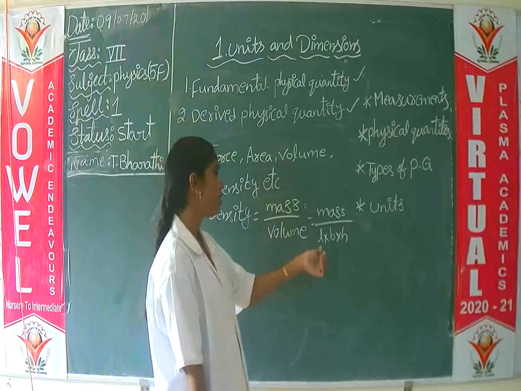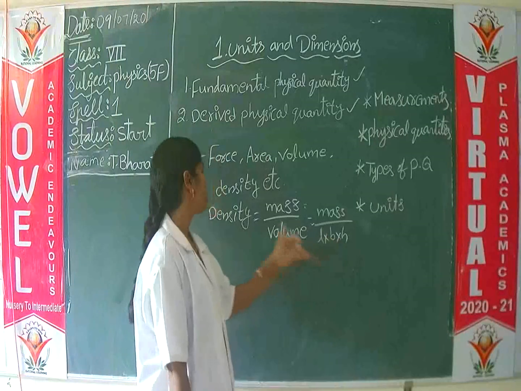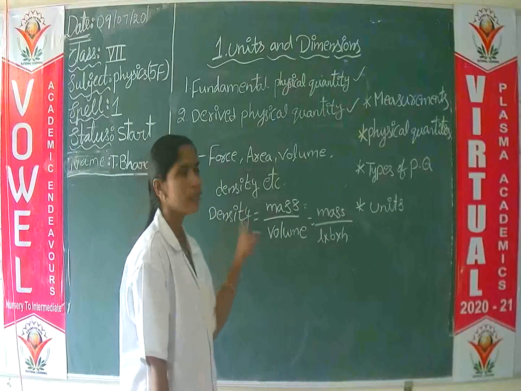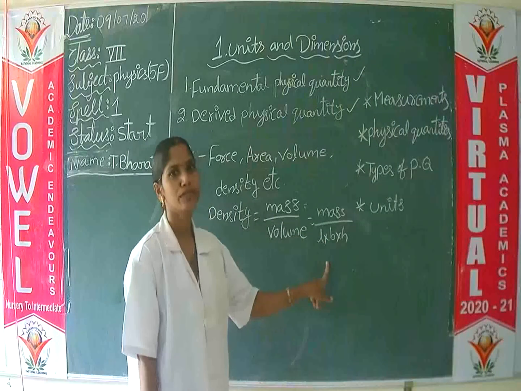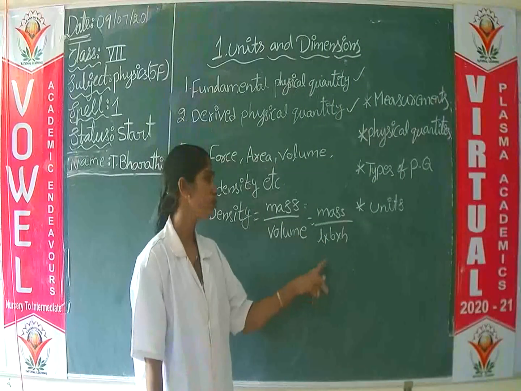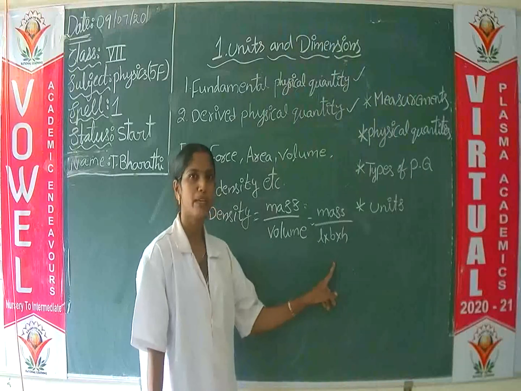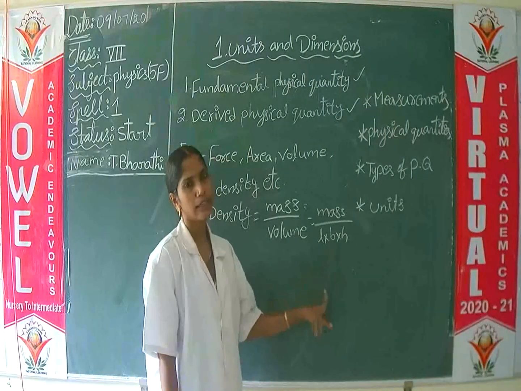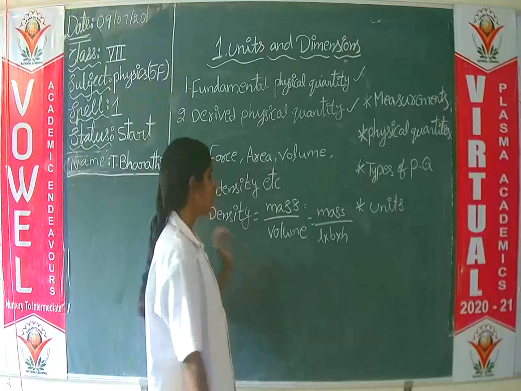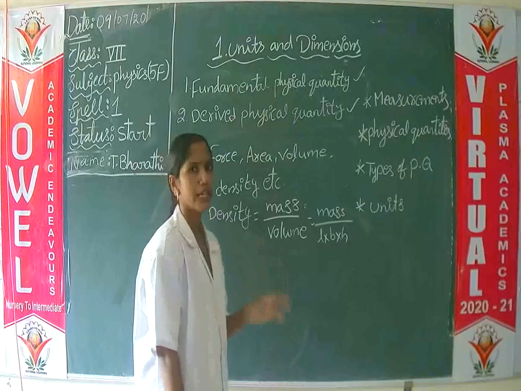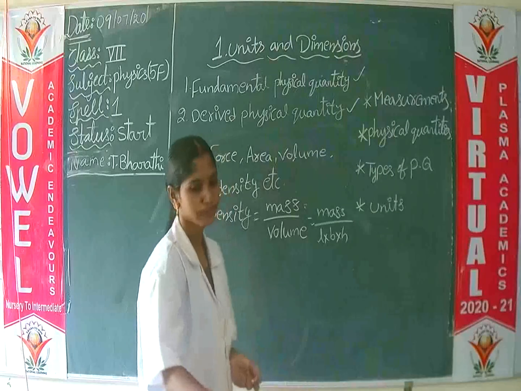Volume is dependent on length. So density is dependent on these two fundamental physical quantities. What are these two? Mass and length. Density is dependent on mass and length. That's why density is a derived physical quantity.